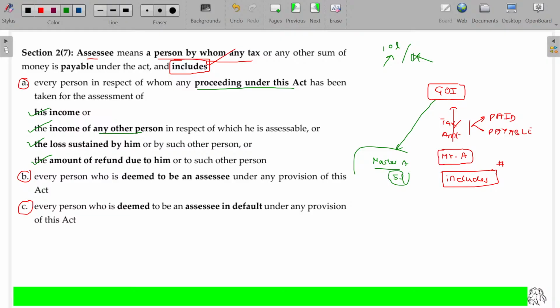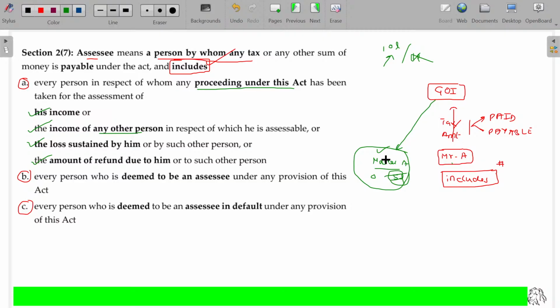Then Master A is also an assessee, Mr. A is also an assessee. But on scrutiny, Master A has no income, zero income only. Anyhow, though he has no income, Mr. A's income is verifiable only when we verify Master A's income also. That's why the Income Tax Department verifies his income, then Master A becomes an assessee, not being taxed. He has no income, still he is an assessee, because we have to assess whether he has any income, which is actually the income of Mr. A.